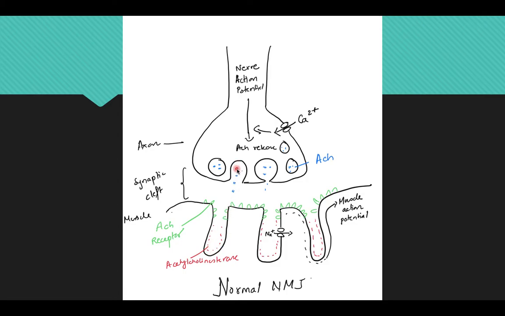Now, the released acetylcholine comes to the synaptic cleft, and when two molecules attach to a receptor, ion channels open, and this results in an action potential in the muscle which results in muscle contraction. This is how a normal neuromuscular junction acts.